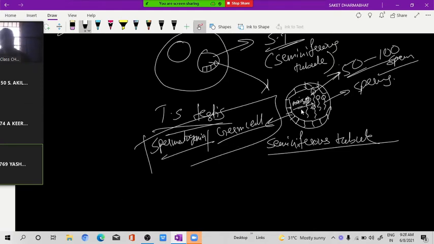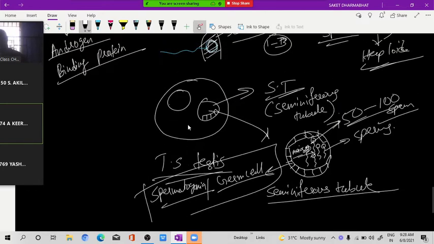Now we want this sperm to be made in the millions. 50 to 100 sperm will be produced normally inside each seminiferous tubule.